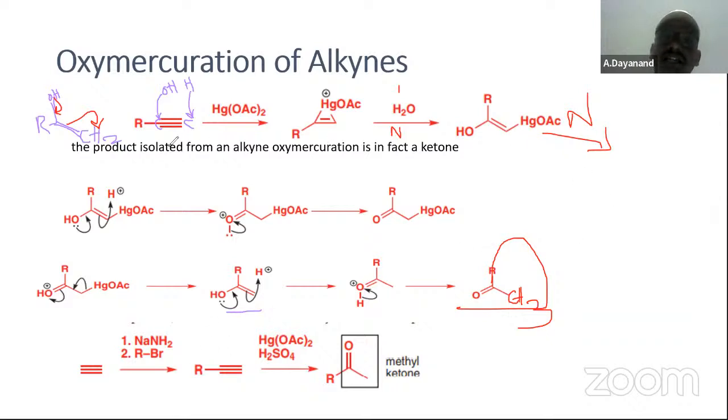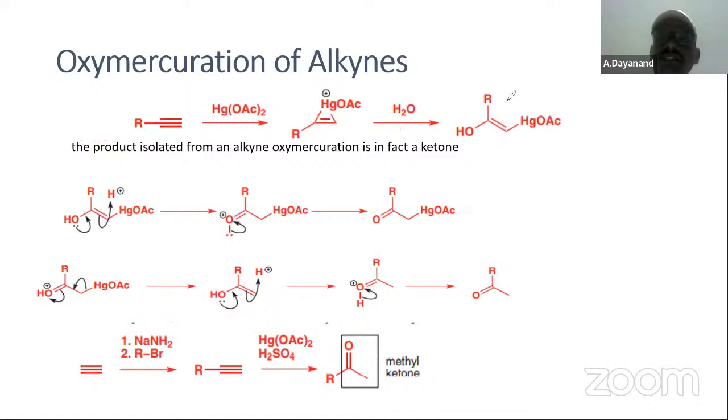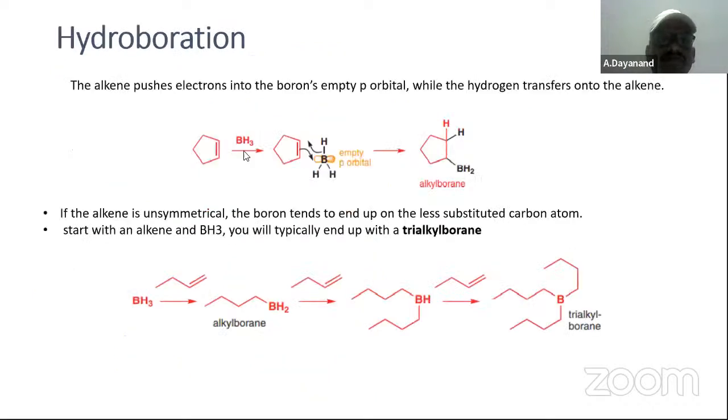Sodium borohydride is also required here. An important point: sorry, for alkenes, sodium borohydride is required. For alkynes, there is no need of any sodium borohydride. Why? Because it readily undergoes tautomerism and removal of Hg. The product isolated is in fact a ketone.